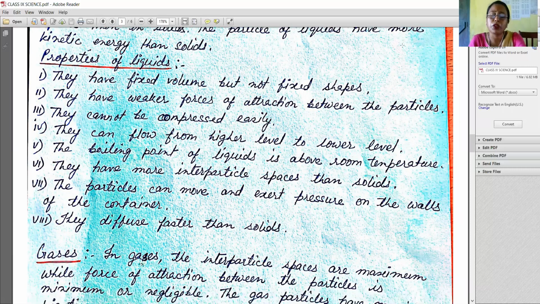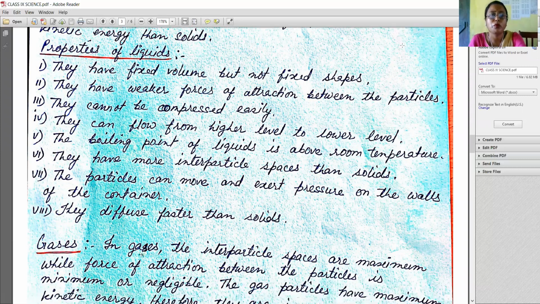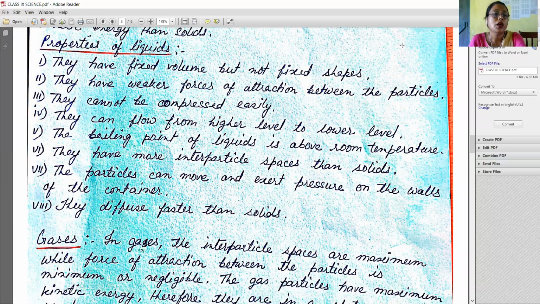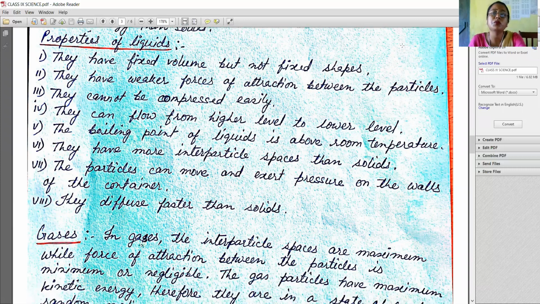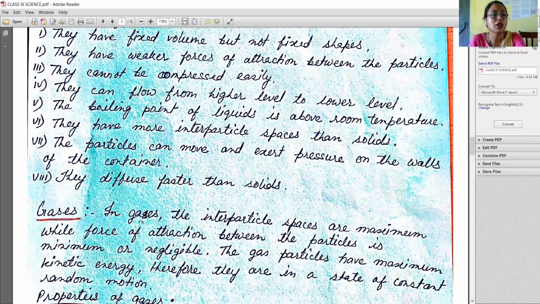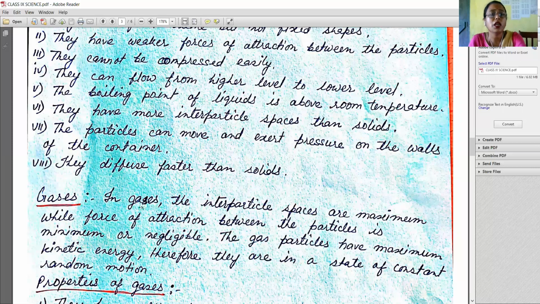Now we'll see the properties of liquids. First point, they have fixed volume but not fixed shapes. Number 2, they have weaker force of attraction between the particles. Number 3, they cannot be compressed easily. Number 4, they can flow from higher level to lower level.